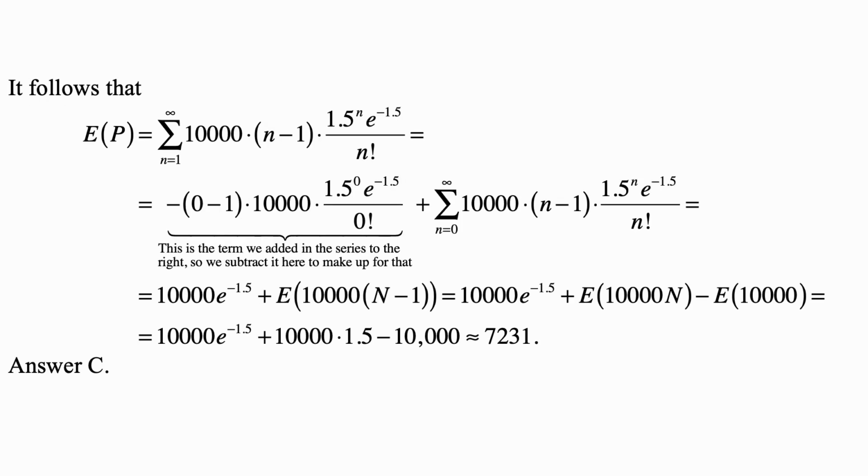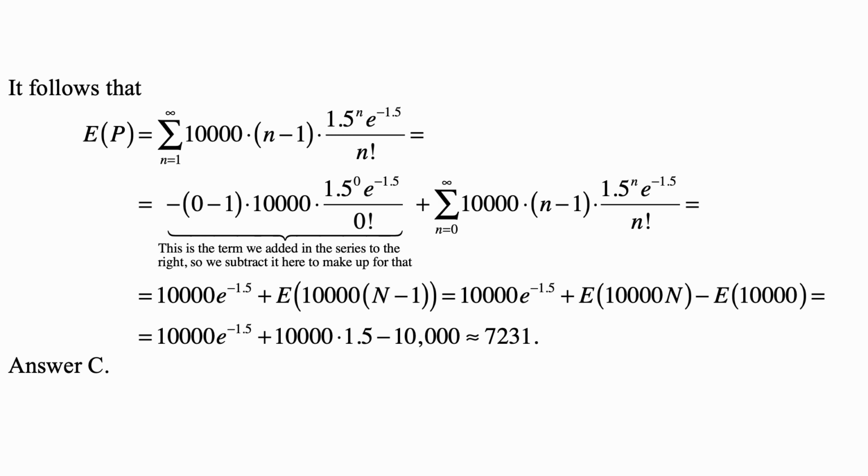Well, then it follows that the expected value of P is the sum from n equal 1 to plus infinity, because for n equal to 0 there's no payment, of 10,000 times n minus 1 times the probability function of the Poisson distribution that we have, which is 1.5 to the nth, e to the minus 1.5 over n factorial.